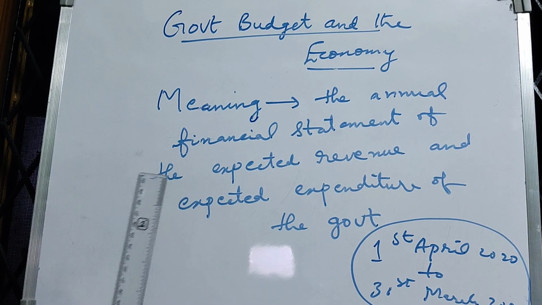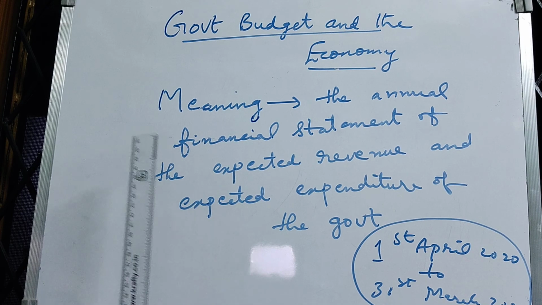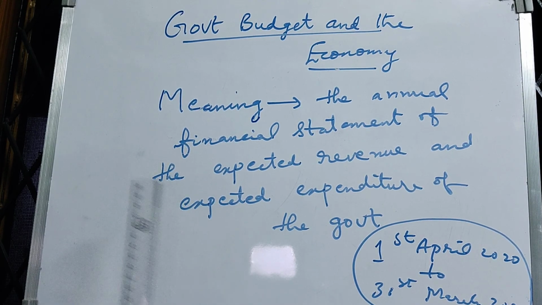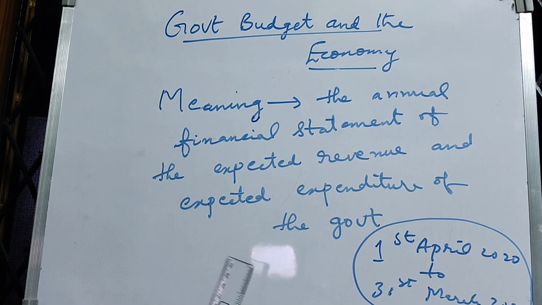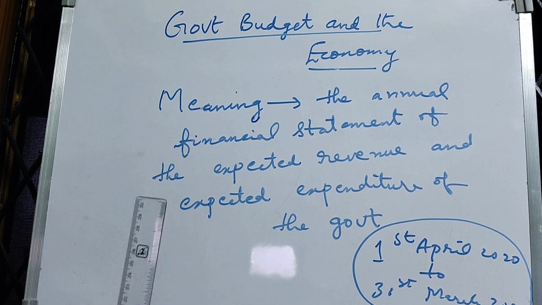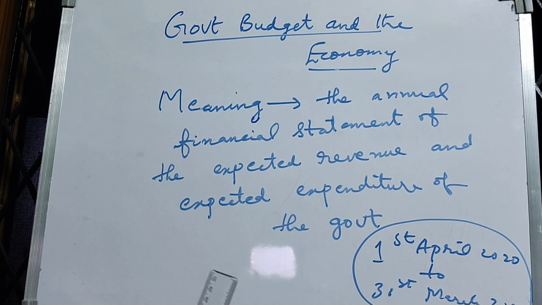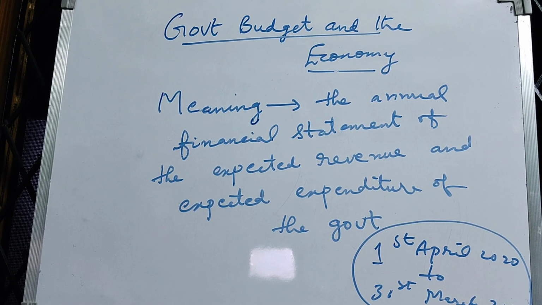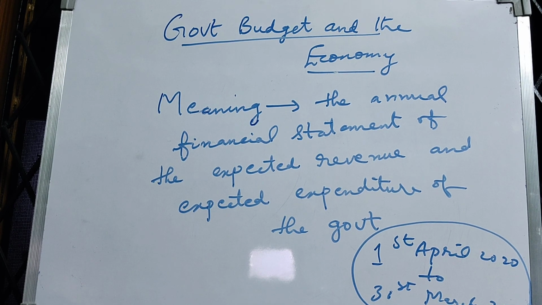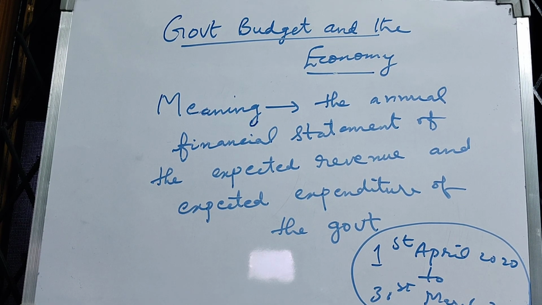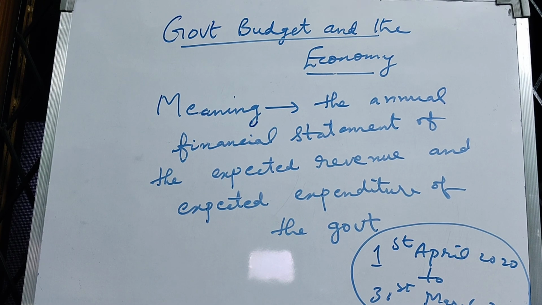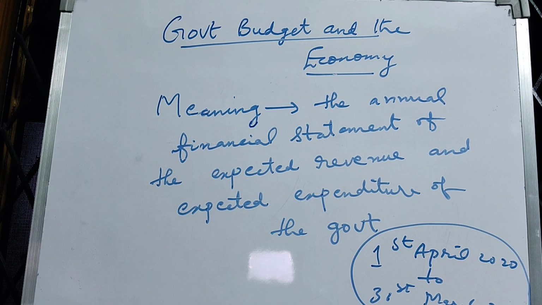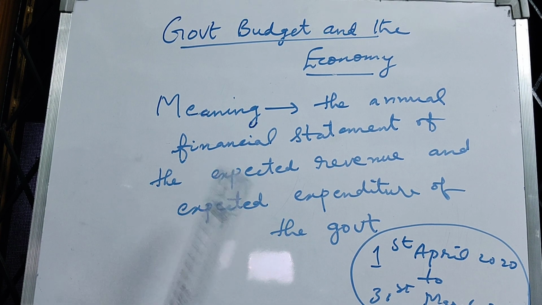And every government in the world prepares a budget for achieving the objective of economic growth with social welfare. That is the most important objective of preparing a budget for the government. That's the prime objective of every government in the world, that is, economic growth with social welfare. And in order to achieve that, the budget is prepared.